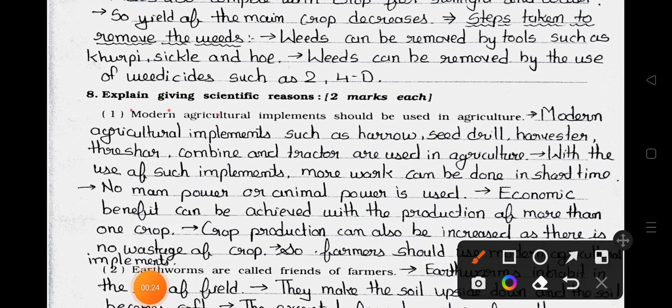Explain giving scientific reasons. 2 marks each. Number 1. Modern agricultural implements should be used in agriculture. Answer is modern agricultural implements such as harrow, seed drill, harvester, thresher, combine and tractor are used in agriculture. With the use of such implements, more work can be done in short time. No manpower or animal power is used.